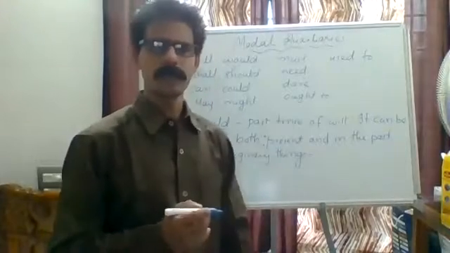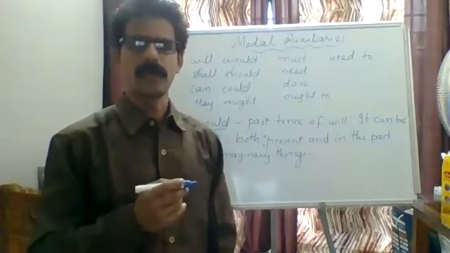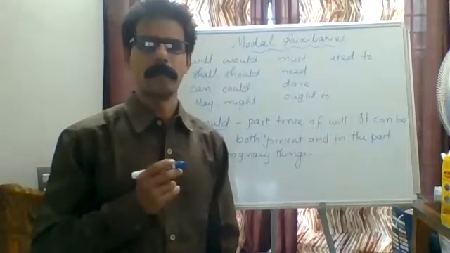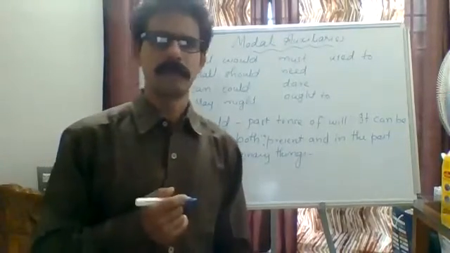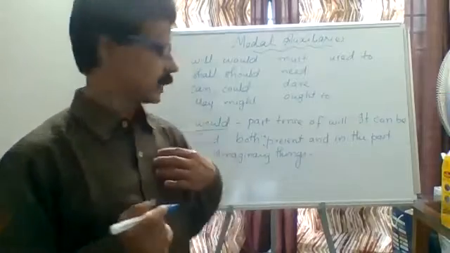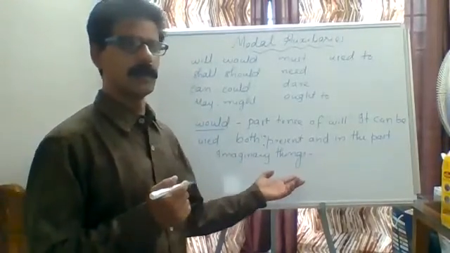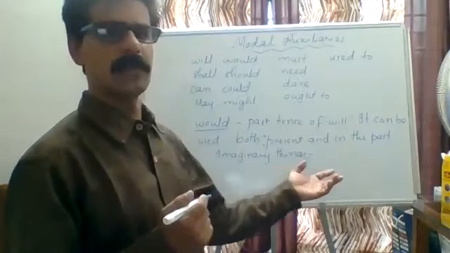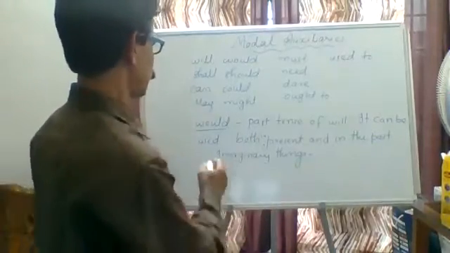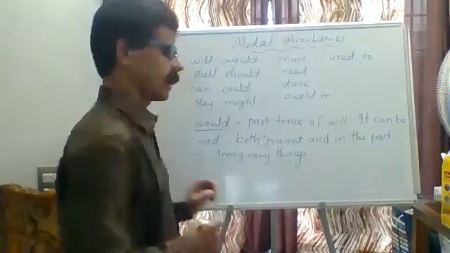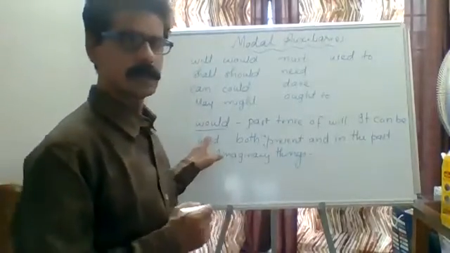For example, if I would be the PM, it is just an imagination. I would be a bird. This is also an imaginary thing. Whenever we want to speak about imaginary things, we can use would.